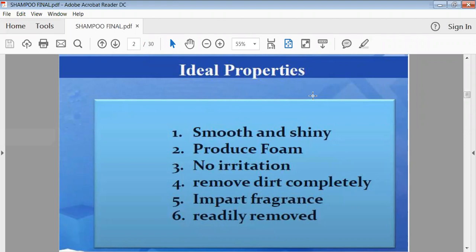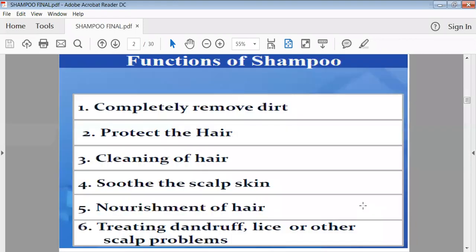Then when we apply shampoo, the first requirement is that it must remove the dirt which is present on the scalp as well as on the hair shaft. Another thing is that it should impart good fragrance, and while washing, it should be readily removed by gentle washing. Then another function of shampoo is that it should completely remove the dirt.